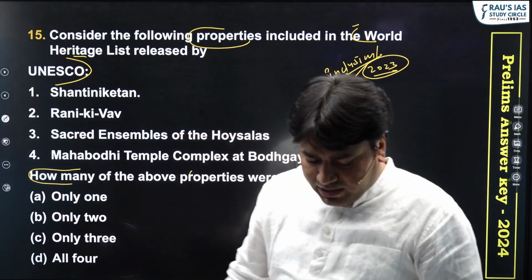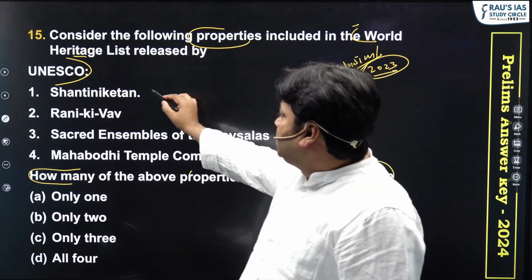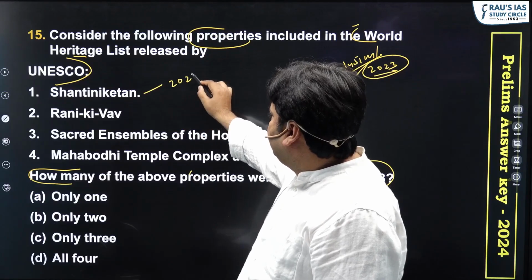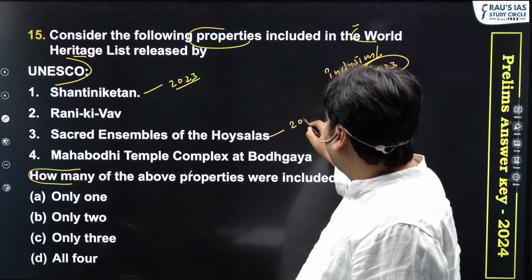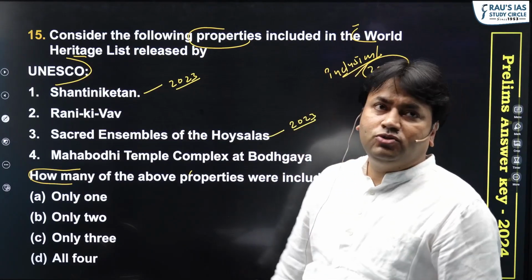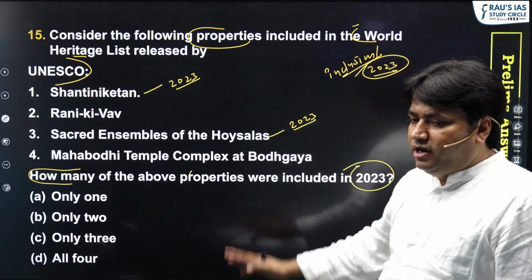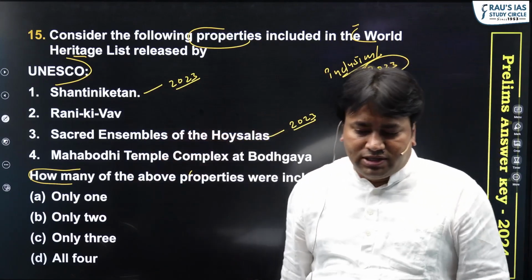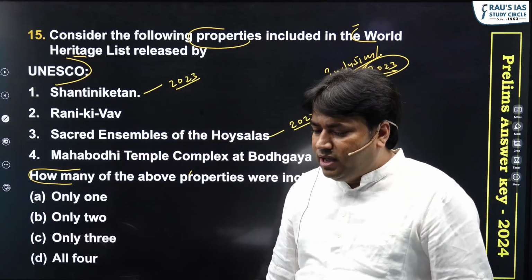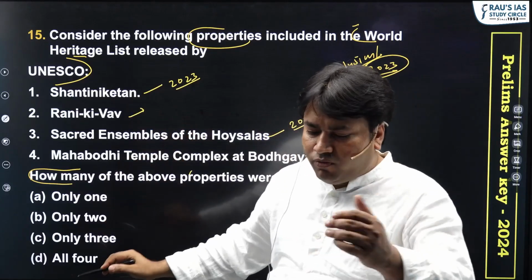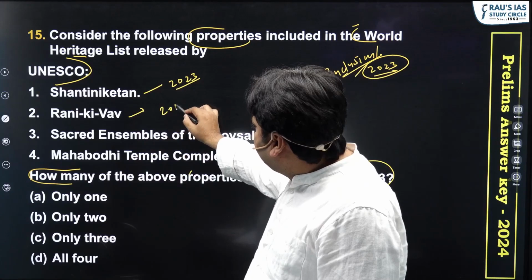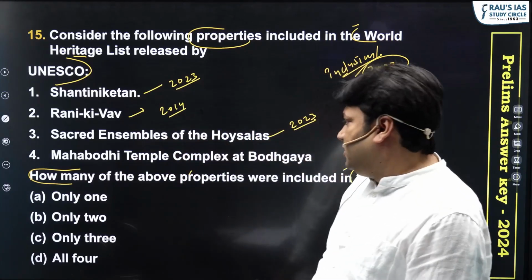So we can see here that two of these properties, Shanti Niketan in the year 2023 and Sacred Ensembles of the Hoysals, were included in 2023. The remaining two were included in other years. For example, Rani Ki Vav, popularly known as Queen's Step Well, was included in the year 2014.